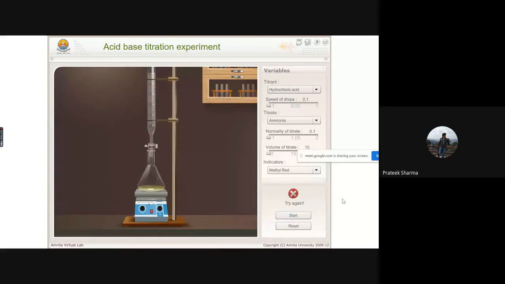If you feel that you can simply perform the simulator without going through the theory and procedure, I'm sorry to inform you, but you need to go through each and every step. Only then can you fully utilize the simulator part. If you need to answer these queries: HCl, a strong acid; ammonia, a weak base; indicator, you have selected methyl red. If you go with phenolphthalein, it would again get started.